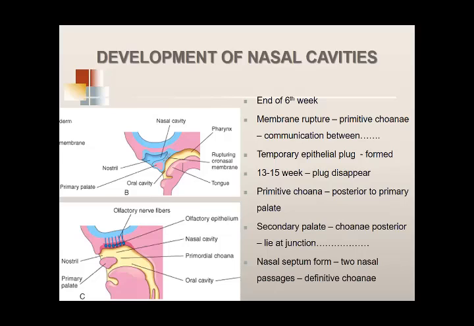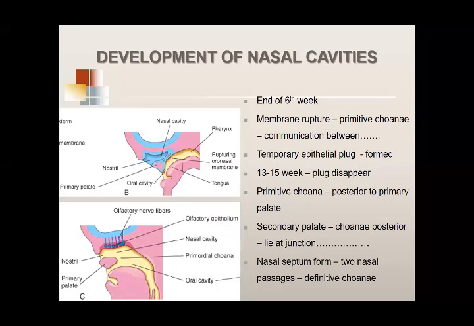Now this initially, to begin with, is filled with a mucus plug, but at the 13th to 15th week this mucus plug disappears, and you have the primary palate. So the primary choanae will lie posterior to the primary palate.